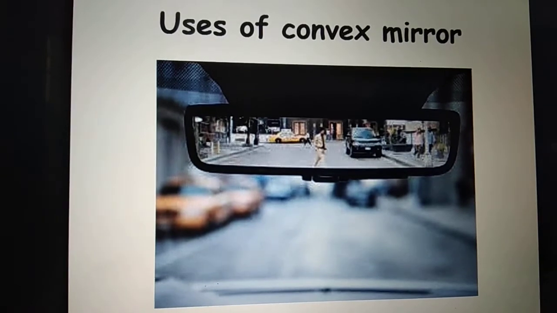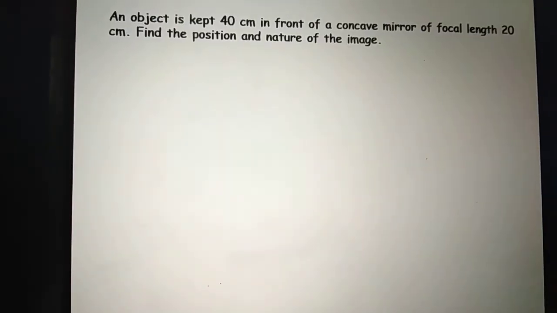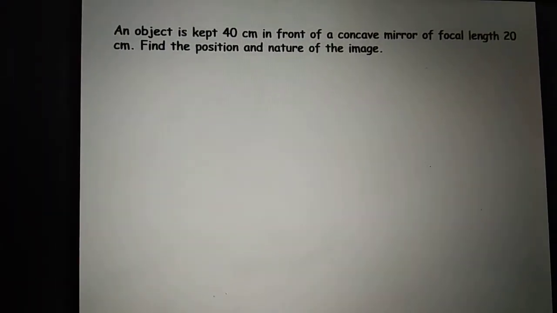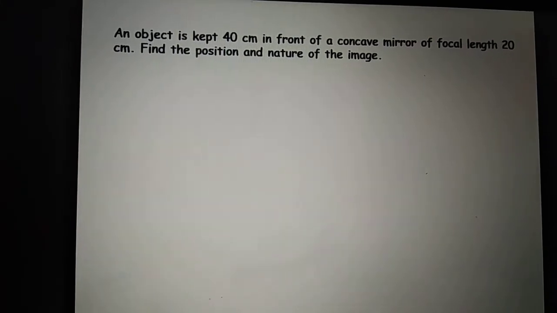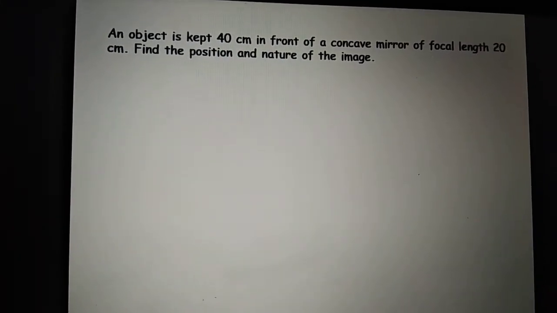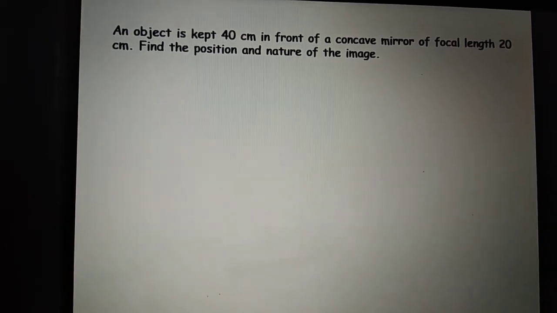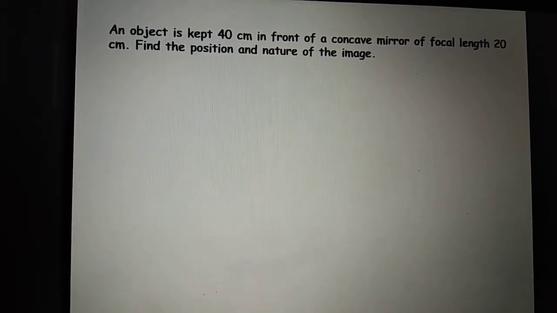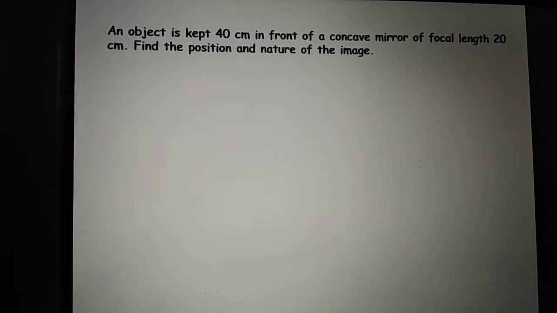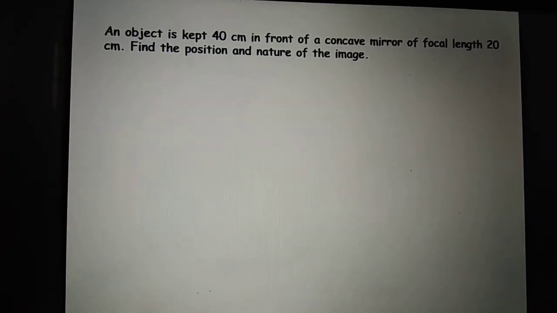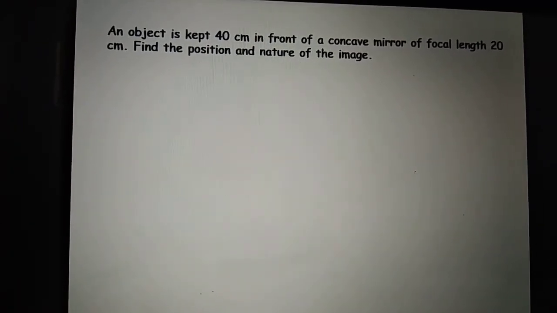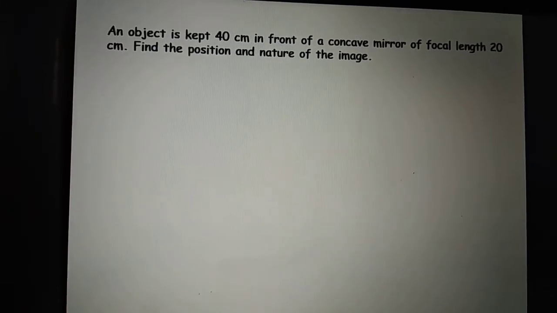Now let us try one numerical. This numerical I have picked from last year's CBSE board exams. Let's see one by one. It's actually easy to solve numerical problems in optics. Let's say an object is kept 40 centimeter in front of a concave mirror of focal length 20 centimeters. Find the position and nature of the image.